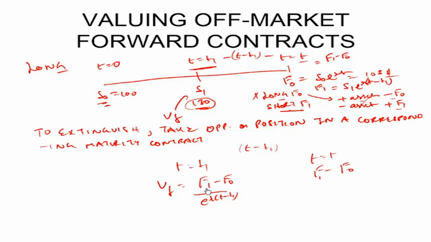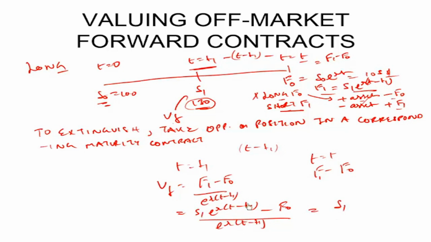If the spot price goes up, let's substitute F1 in this formula. F1 was nothing but S1 e raised to the power R(T minus T1). So if we substitute this, F0 remains fixed, upon e raised to the power R(T minus T1).